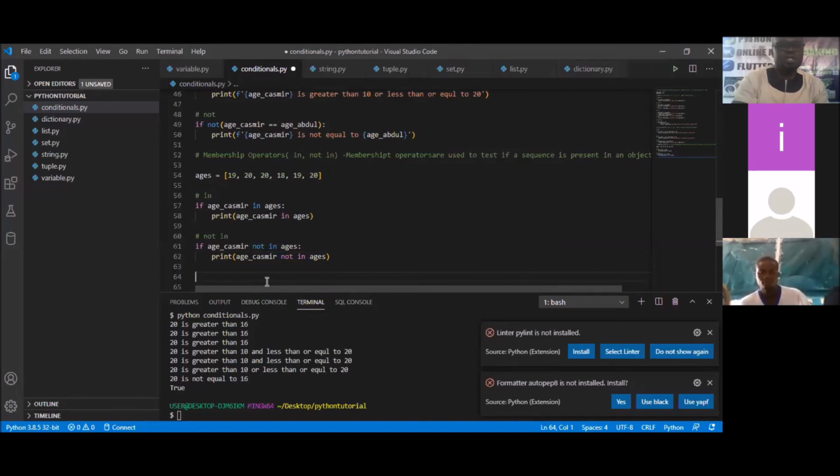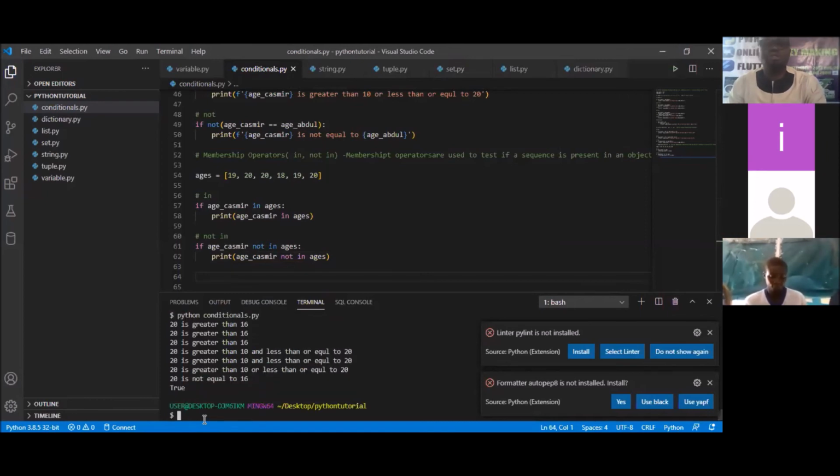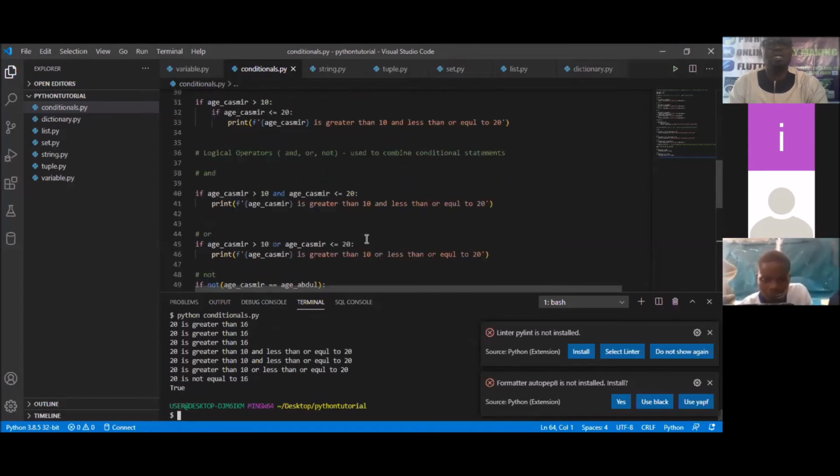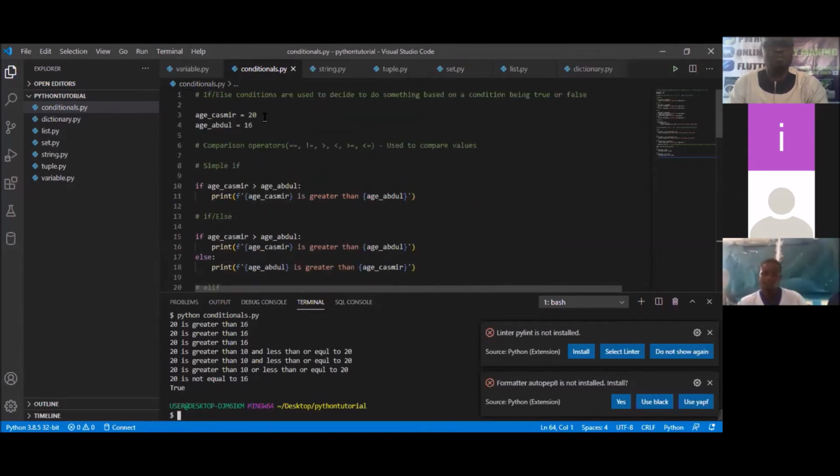So we'll do Control S to save this. Kashmir is still 20 there, but we did not change it. So let's see what's going to happen. We have true, and that means nothing actually happened. So let's put it back to 17 so that we see what the output is.